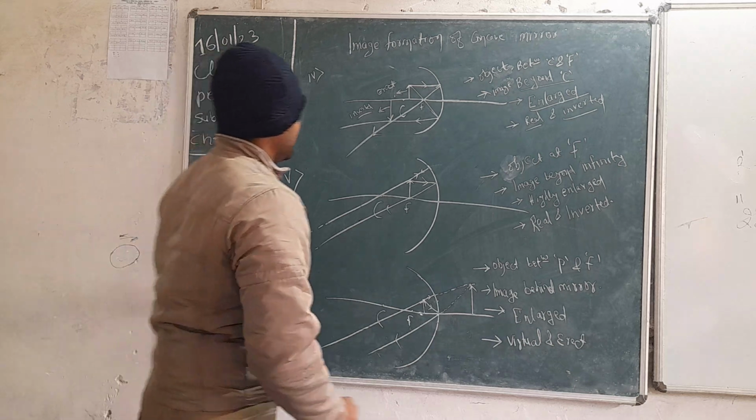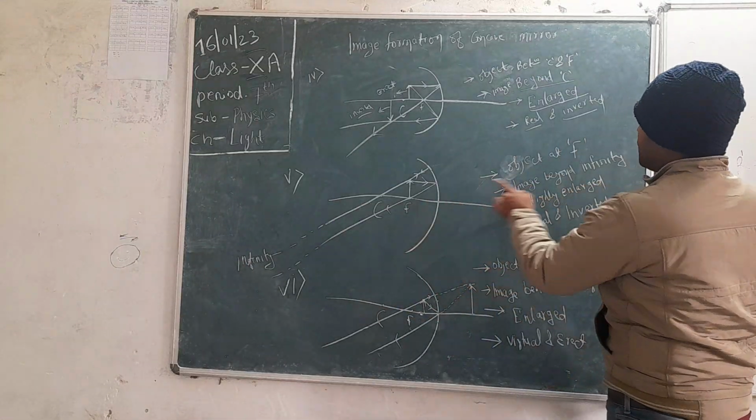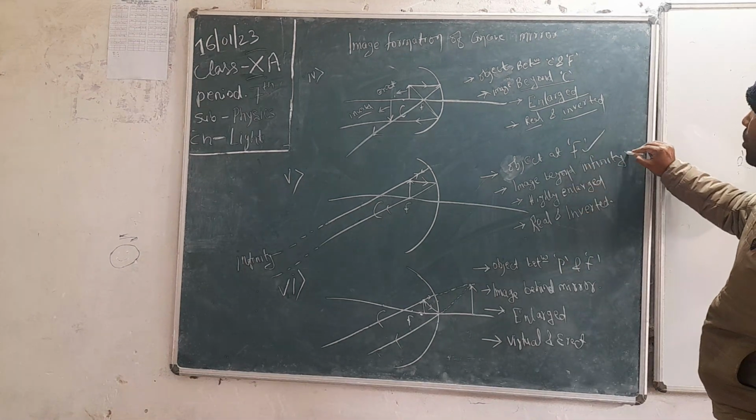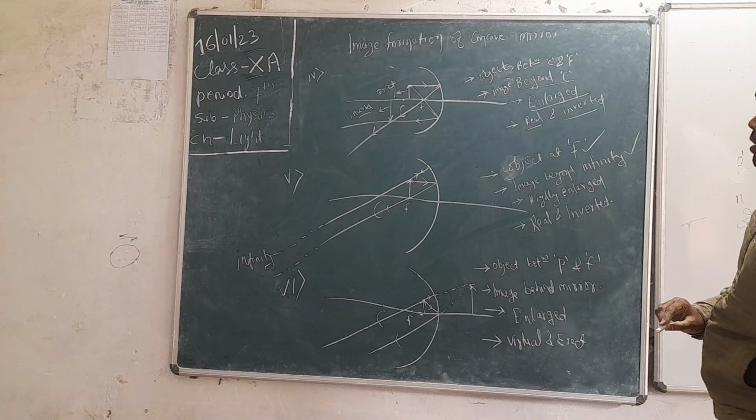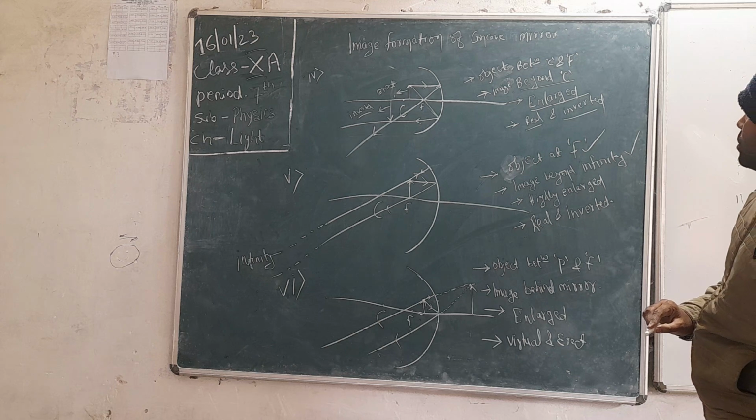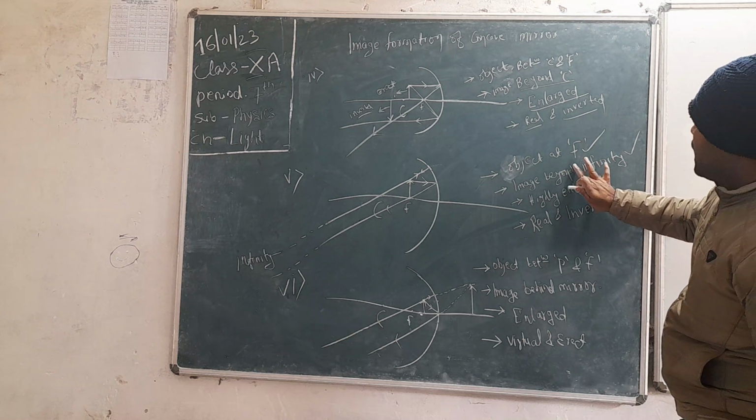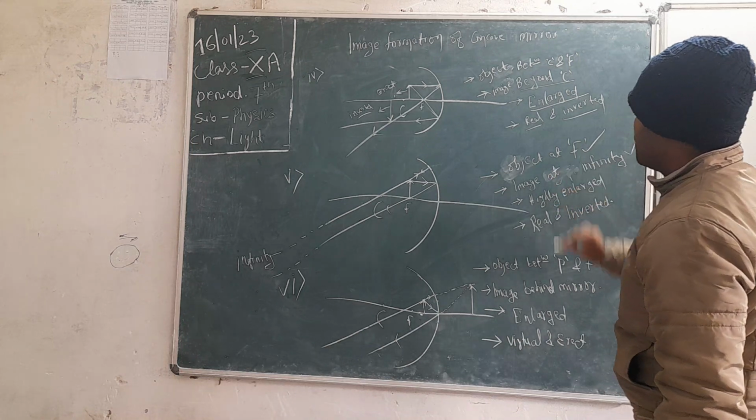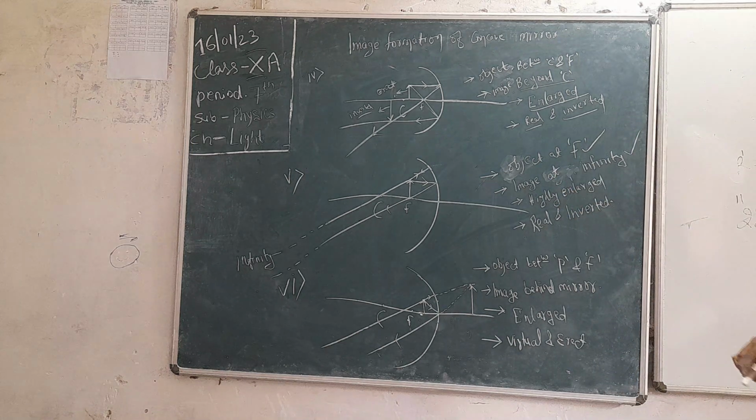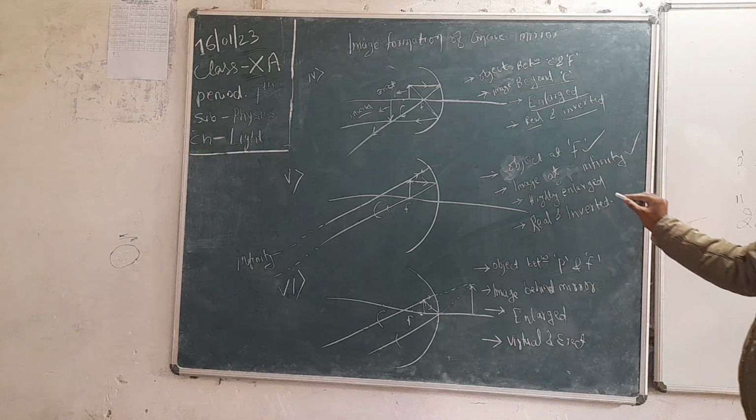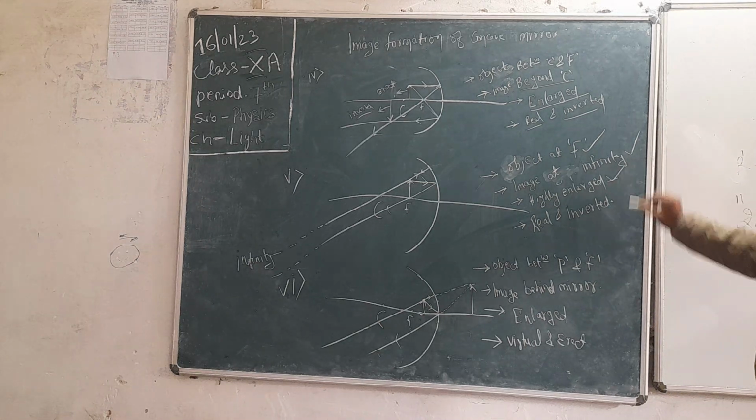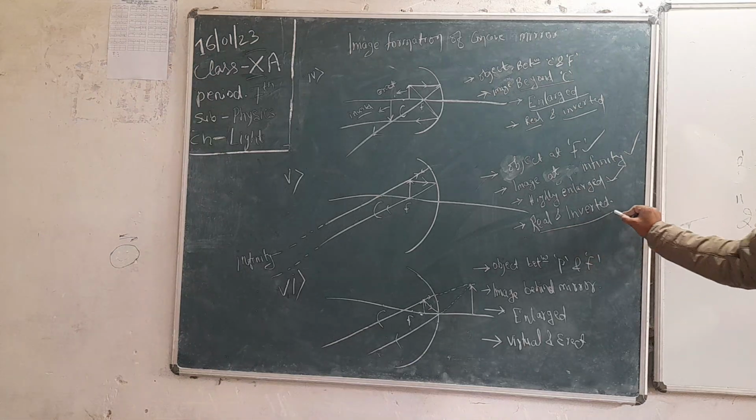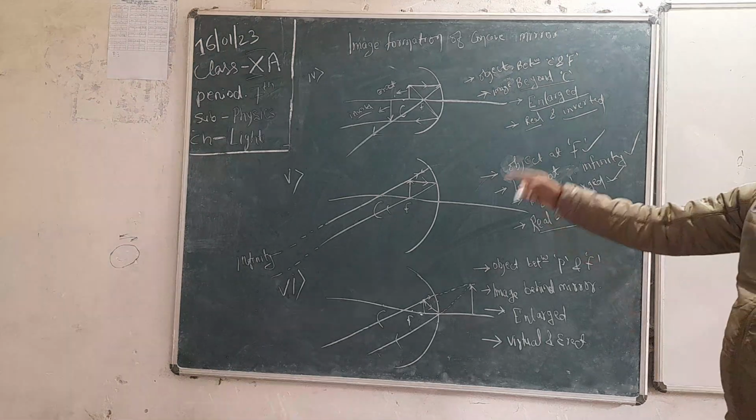In this case, if the object is kept at focus, the image is formed at infinity, not beyond C, not beyond infinity, at infinity. And the image is highly enlarged. The image is going to be of very big size, and the image is real and inverted.